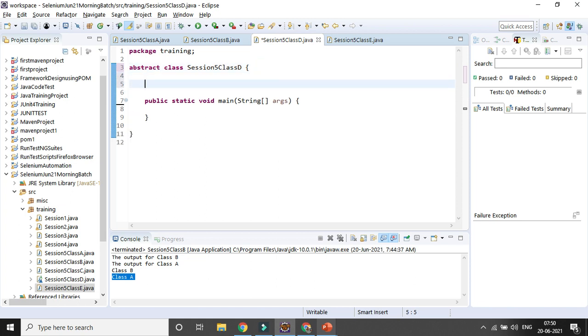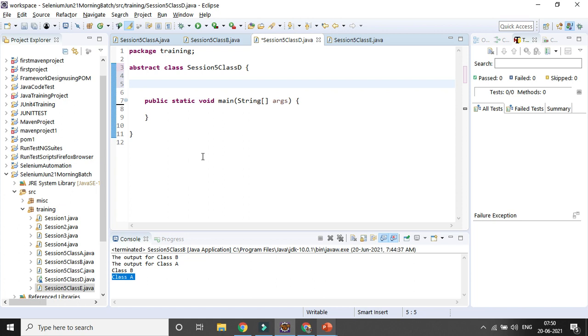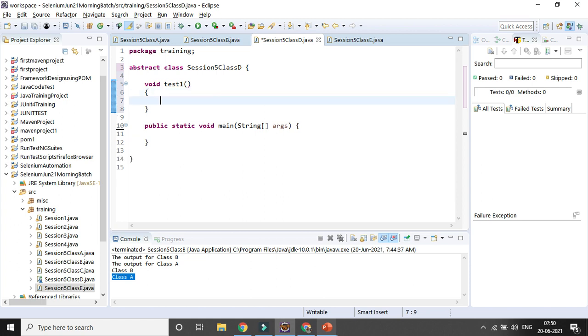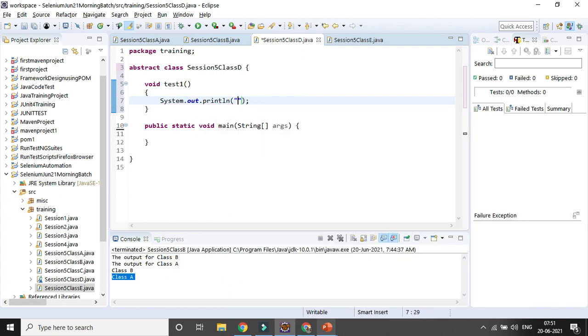In an abstract class I can create multiple methods. Suppose I create a method as void test1, which is a non-abstract method.